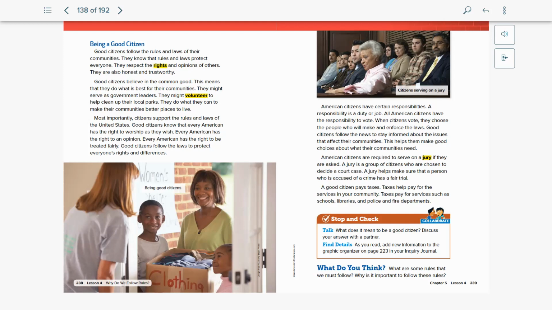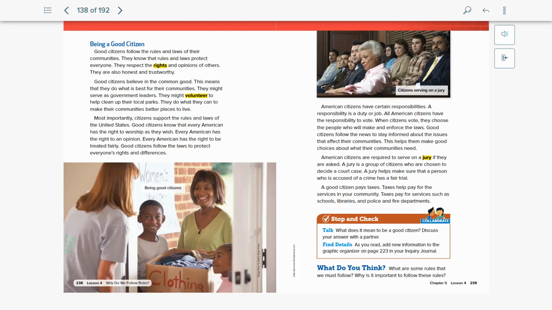American citizens have certain responsibilities. A responsibility is a duty or job. All American citizens have the responsibility to vote. When citizens vote, they choose the people who will make and enforce the laws. Good citizens follow the news to stay informed about the issues that affect their communities. This helps them make good choices about what their communities need.